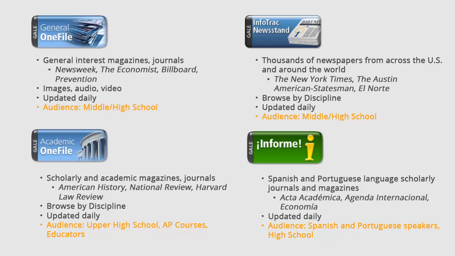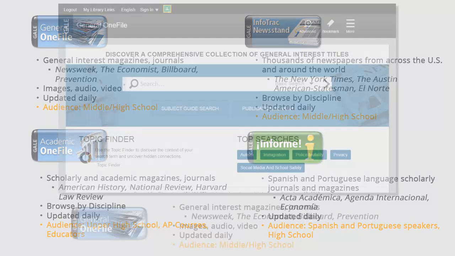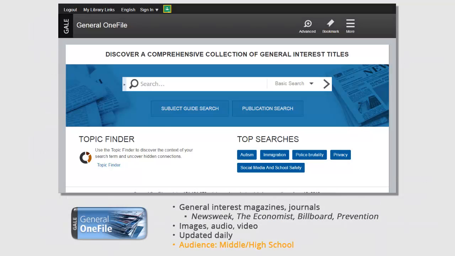First, let's go over the magazine and journal resources that are available to you. General OneFile is Gale's largest general interest database with more than 8,000 magazines and journals, many of which are recommended by Bowker's Magazines for Libraries. We've included the reference, newspaper, and multimedia content that complements the resource's robust collection of magazines and journals. With millions of articles available, General OneFile serves a wide audience of readers and is best used in schools starting with middle schoolers.